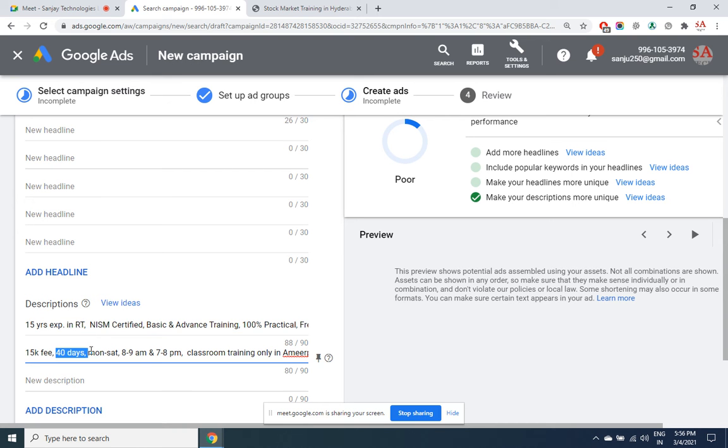After a few days, I'll remove this and replace it with this one. Like that, step by step, I'll transform my ad. And after every level of transformation, you will definitely see the cost per acquisition increasing. But because the margin is still providing us that scope, we are doing it. But let's say with this ad the cost per acquisition is already coming to 8,000 rupees, then you can't run this ad at all. It may be negative. Maybe it will take 20,000 rupees to get an admission for making 15,000. Maybe, we don't know.